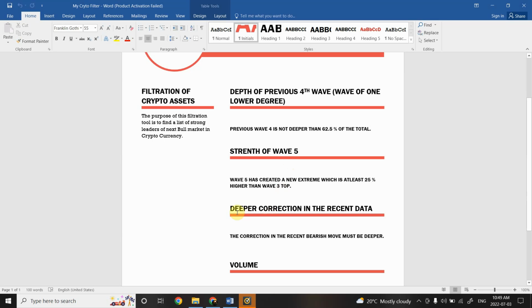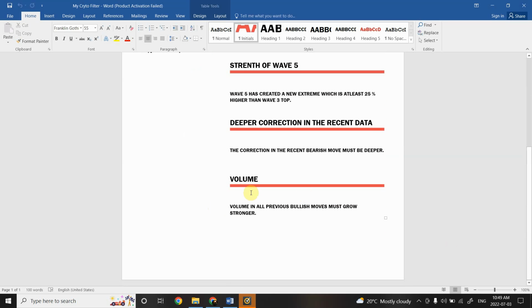And we also want to make sure that in the recent bearish market that we have seen over the last six months to a year or so, the corrections within that bearish market are deeper. That would also indicate that as soon as there was a chance for bulls to join in, we saw a lot of interest from bulls. And definitely we'll keep a look at volume. We also want to see that whenever we had bullish moves within the correction or within the impulsive moves, there was plenty of volume.